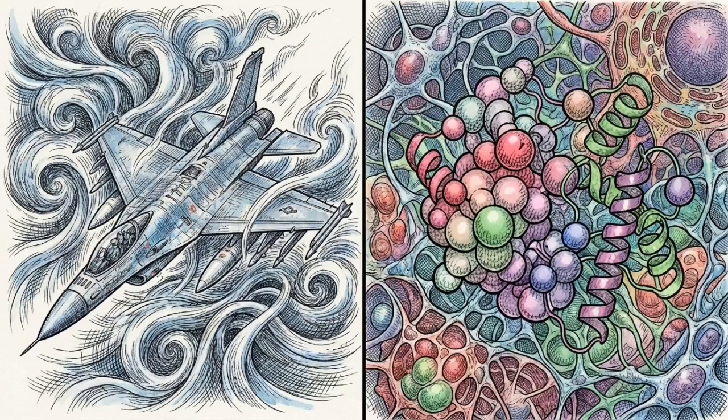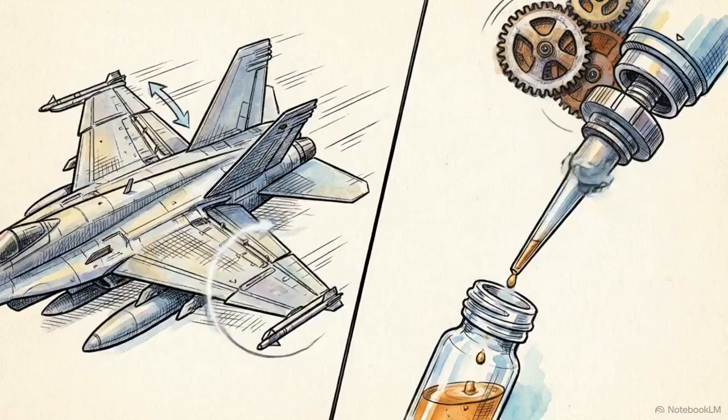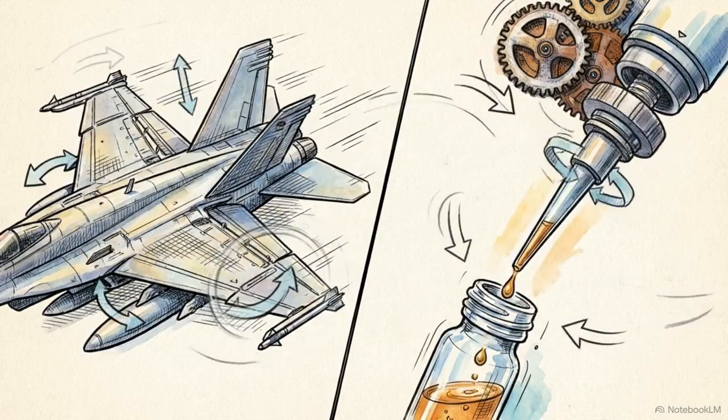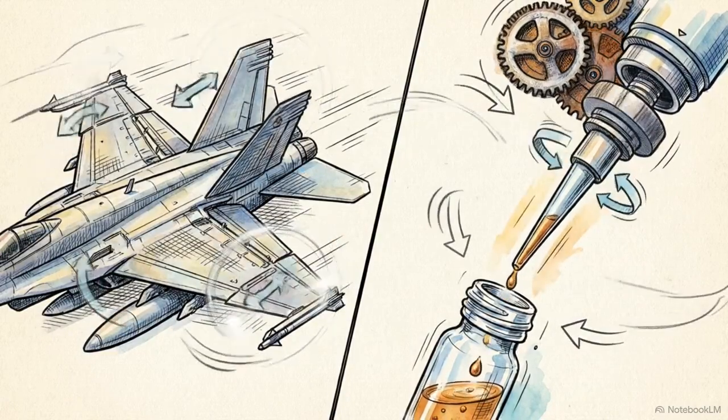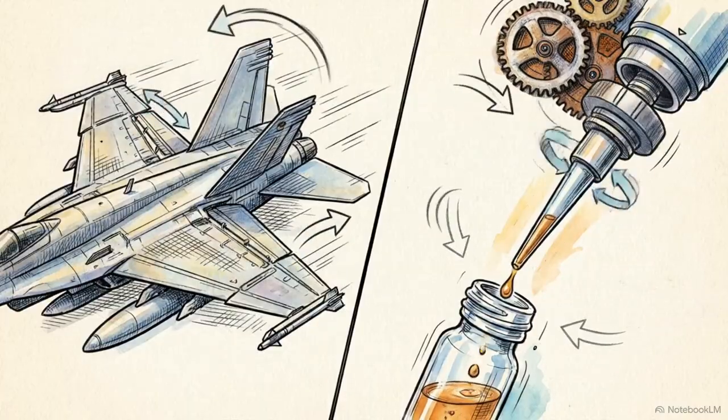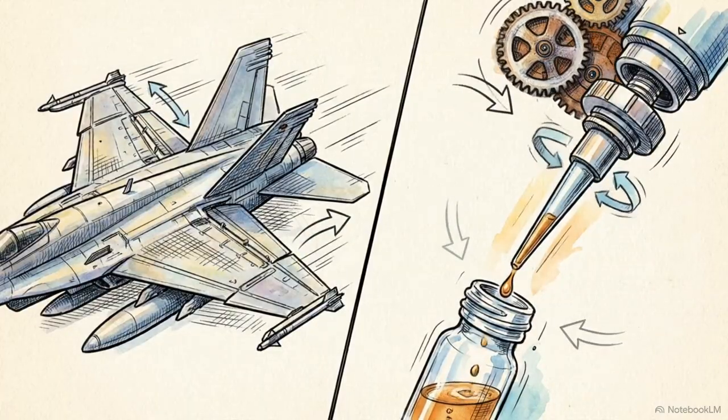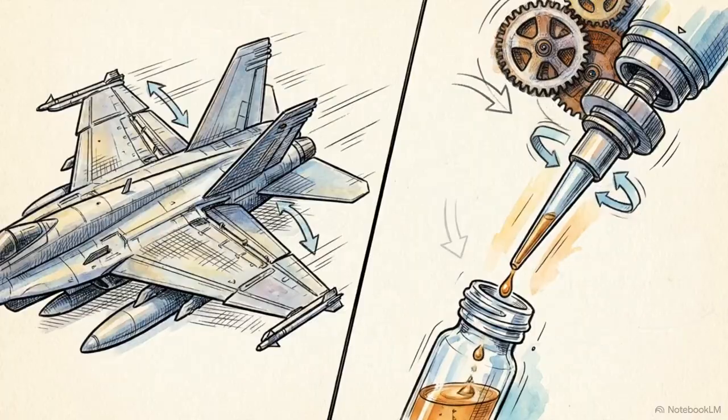Whether stabilizing a fighter jet in turbulence or engineering a molecule to penetrate the blood-brain barrier, the underlying engineering achievements are parallel. Both rely entirely on the universal necessity of the closed-loop system to combat physical entropy. You cannot conquer a chaotic environment without continuously measuring it.